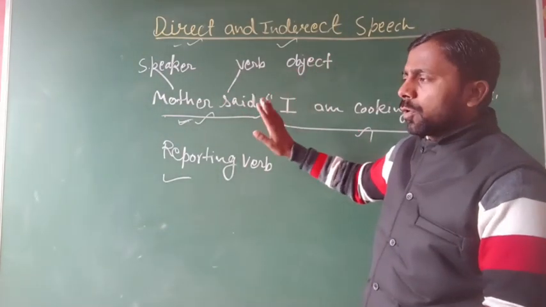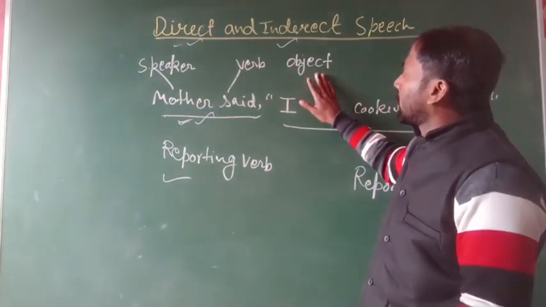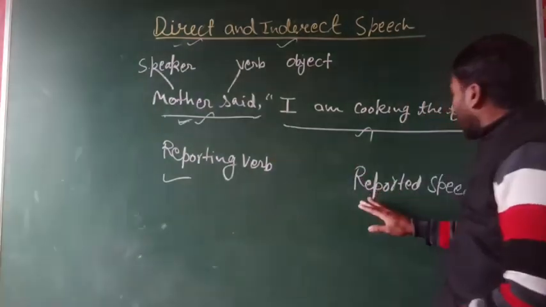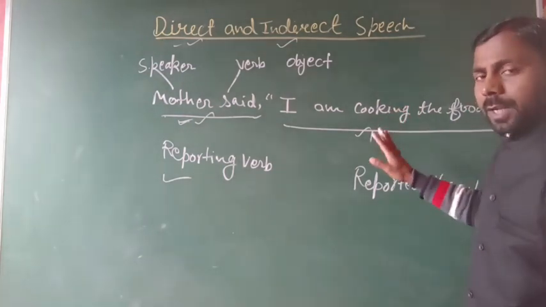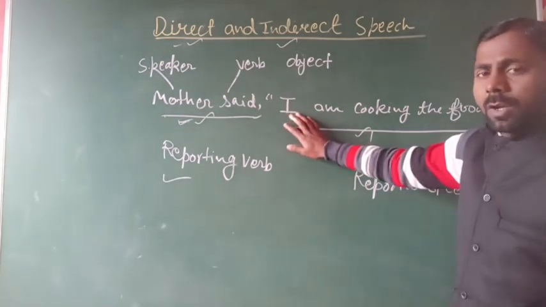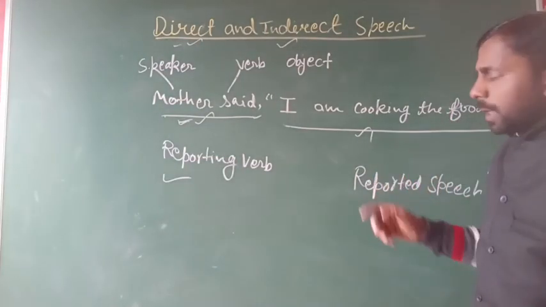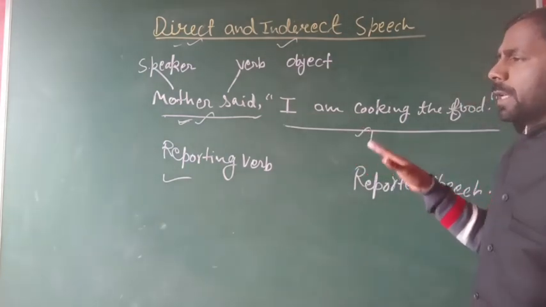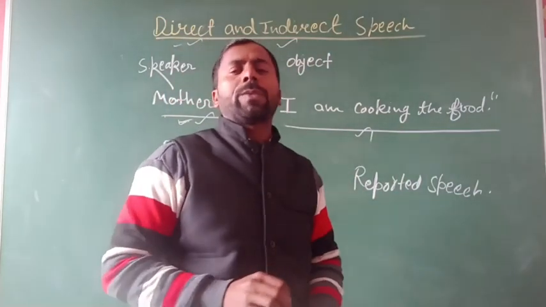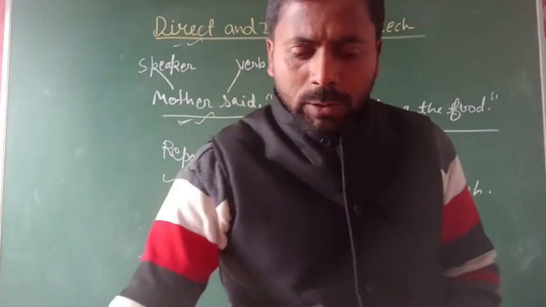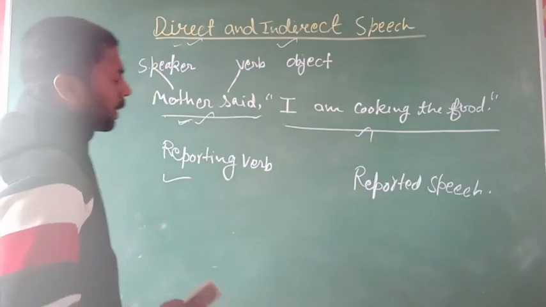I think everyone knows what a speaker, a verb, and an object are. Now you can see here the reporting verb. The reporting verb looks like a sentence. It is a sentence that has its own subject, verb, auxiliary verb, and objects. So this is known as direct speech. And now we talk about the meaning of indirect speech. Indirect speech reports what the speaker said without using the exact same words.